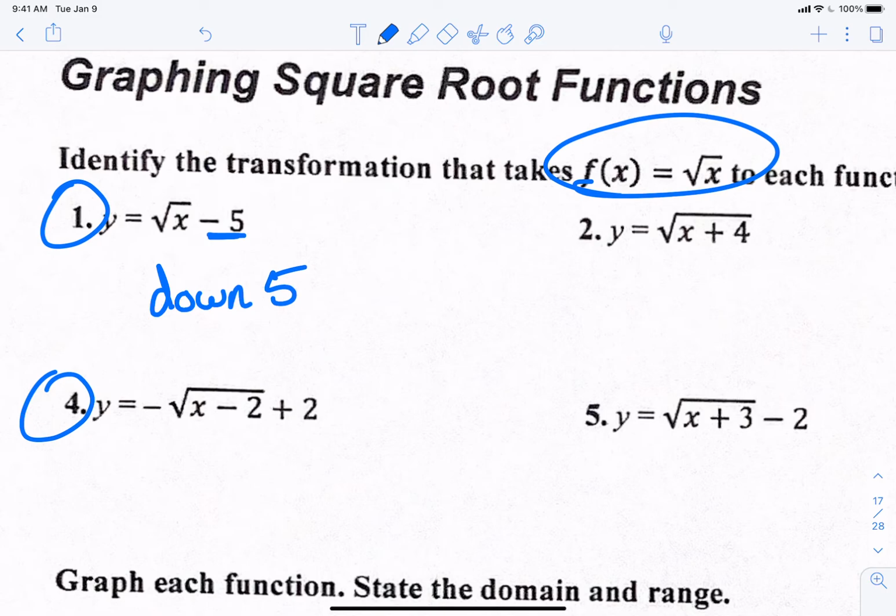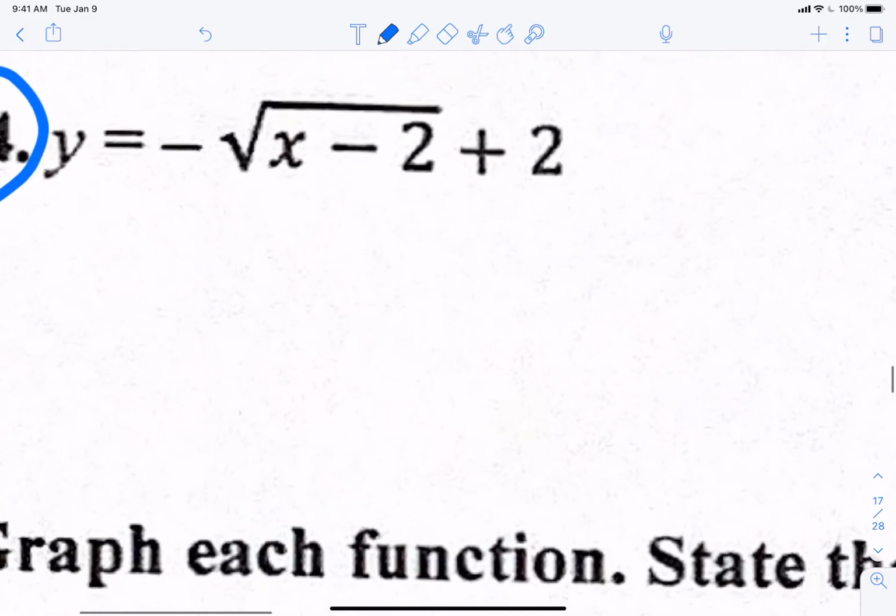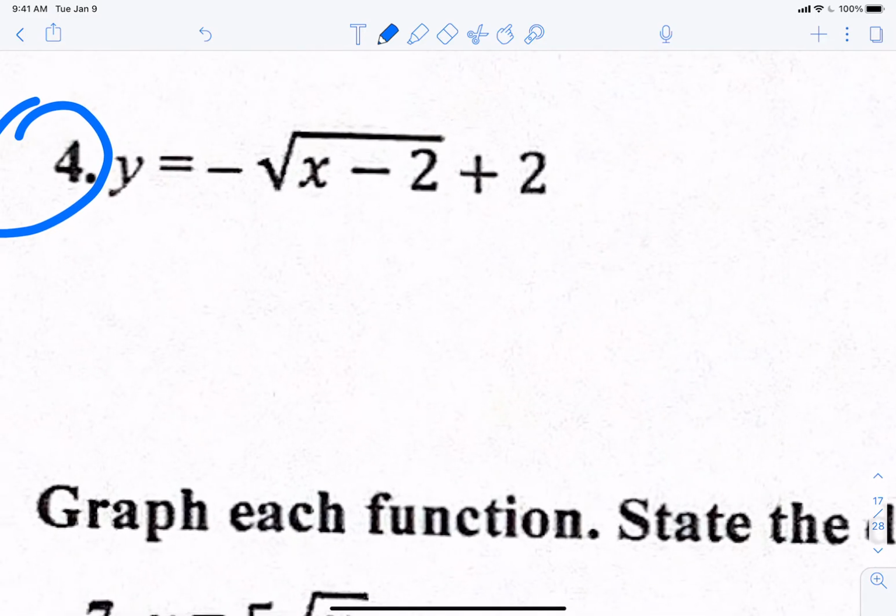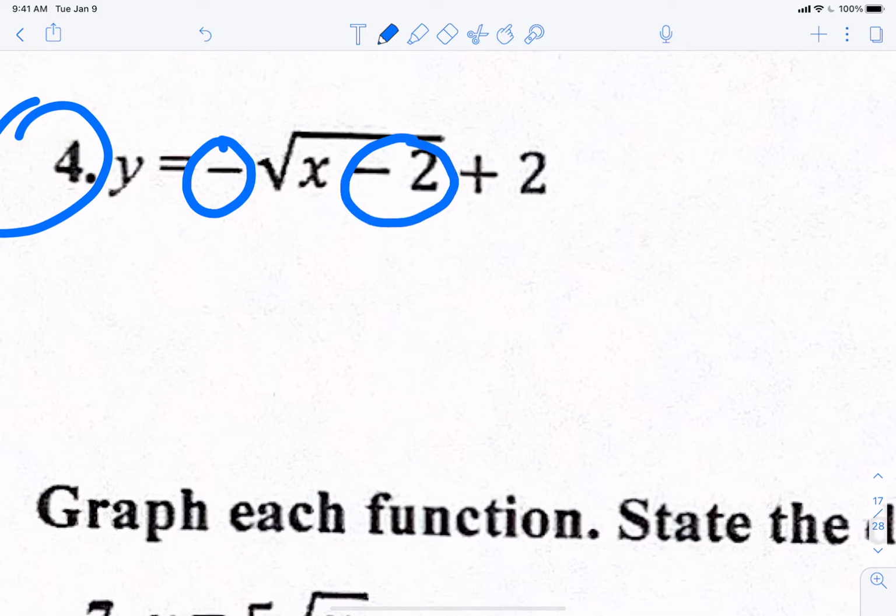Done. I'm taking the square root and I'm moving it down 5. Okay, now they get a little bit more complicated when they're doing number 4, because how many things are being done to number 4? How many things am I doing? 3, technically. The negative is a separate piece, right? The minus 2 and then the plus 2. Okay, so there are 1, 2, 3 things happening. So we'll list them out in order.